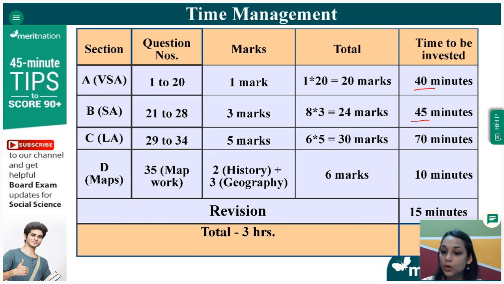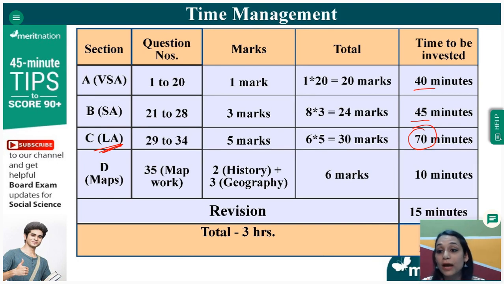Now in the long answer questions, that is 5 markers, 30 marks questions will be there. You can give 70 minutes, okay, 5 marks for each and 10 minutes extra for just going through it. Very important thing in this particular section, please write subheadings. When you write your answers, do write subheadings, okay? Because these are long answers. You will write at least 5 points or maybe more than 5 points, and please stick to the word limit of 120 words. Do write subheadings.